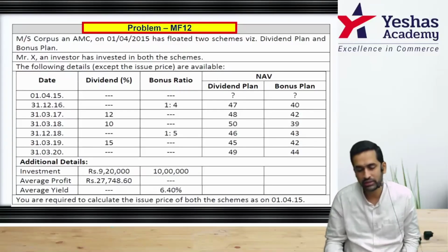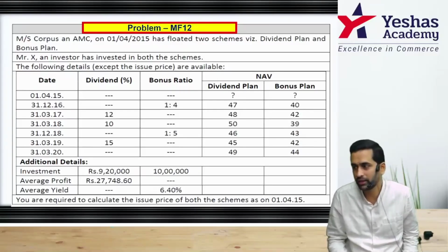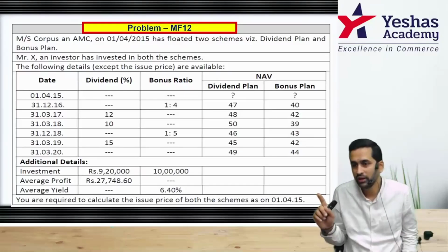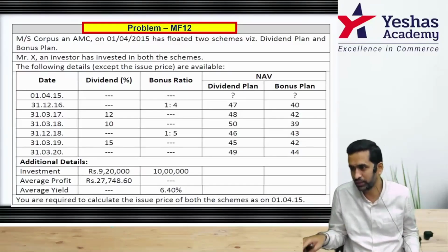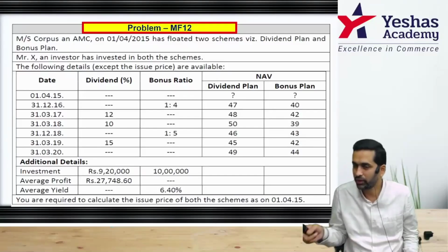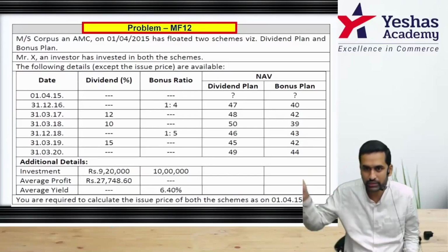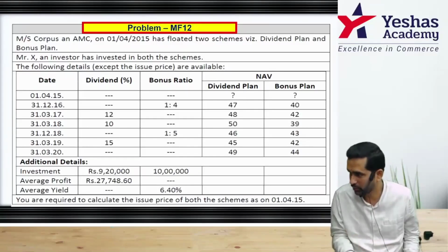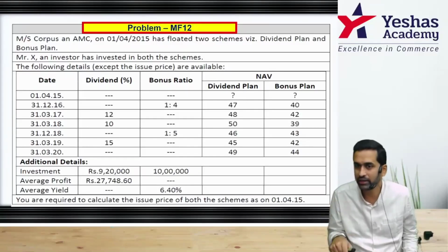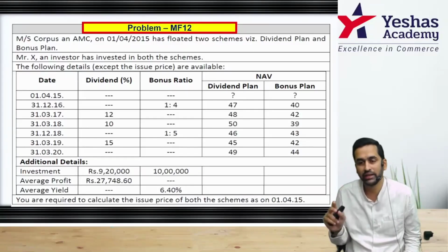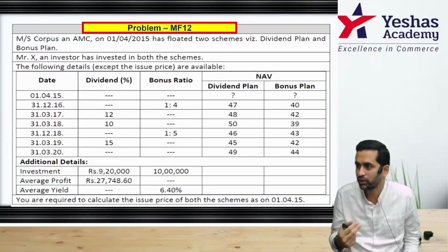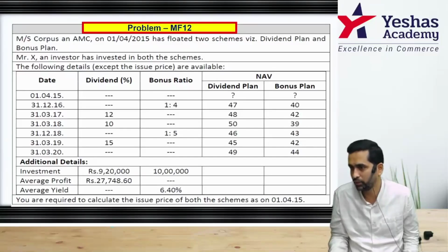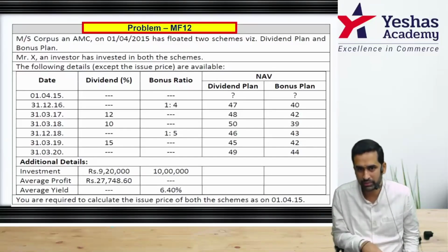Able to follow? Sir, we'll assume 10 rupees, so we'll do 9,20,000 by 10. I told you, 10 can be assumed as face value, but that may not be the issue price or the NAV. For dividend, you can take 10 because irrespective of NAV, dividend is on 10 rupees, but you can't assume that he started at 10 rupees. Remember, 10 is there at the time of initial offer. Correct? One day late also it can be 10.1, it can be 10.2 like IPO. One day late, price will not be the same price. Correct?